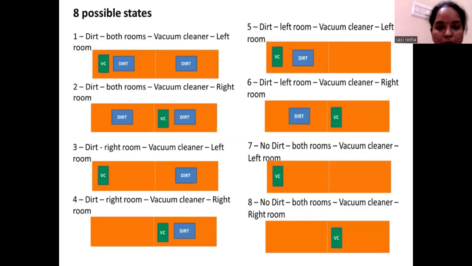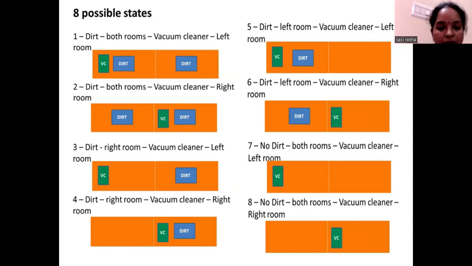Let me go into the problem. What are the possible states for this vacuum cleaner problem? You can look at the first picture. We have both rooms, and the vacuum cleaner is present in the left room, and dirt is also there in the left room. So this is one possible state. Moving on to the second one, dust is there in the first room and also in the second room, but the vacuum cleaner is present in the second room. So initially, these two states are possible.